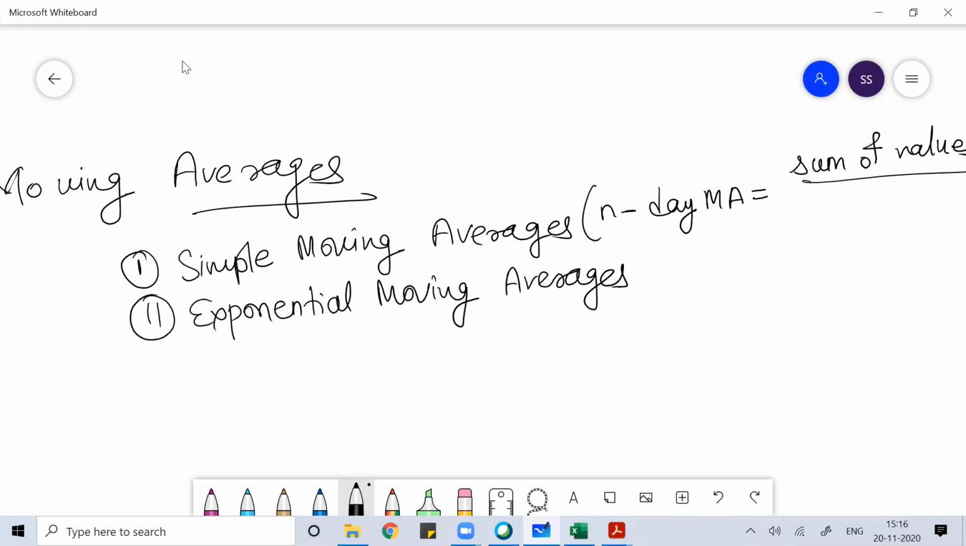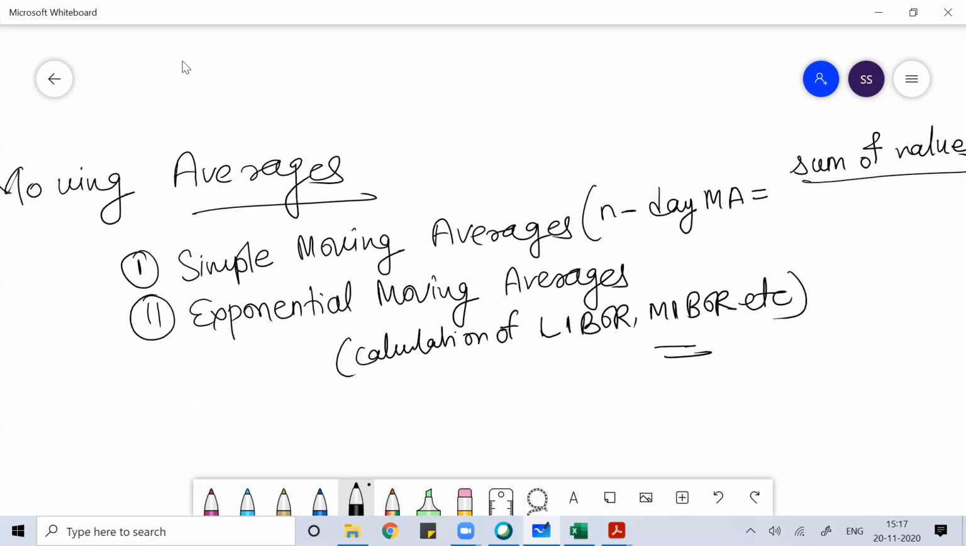Everywhere in the financial market, whenever we talk about calculation of Libor or MIBOR, in instances like monetary policy review, stock market average movement, or the calculation of impact cost, which basically talks about the liquidity of the stock, the bid-ask spread, in all these cases we use exponential moving average. We don't use simple moving average there.